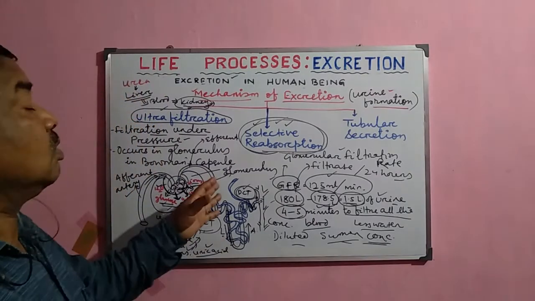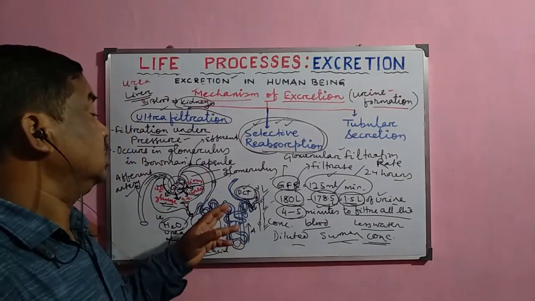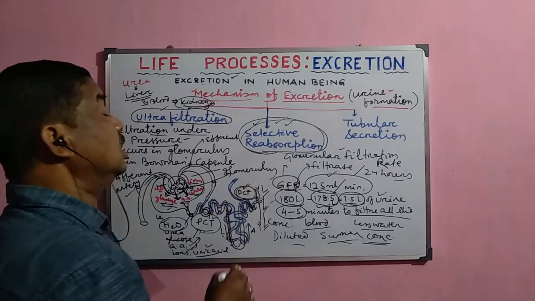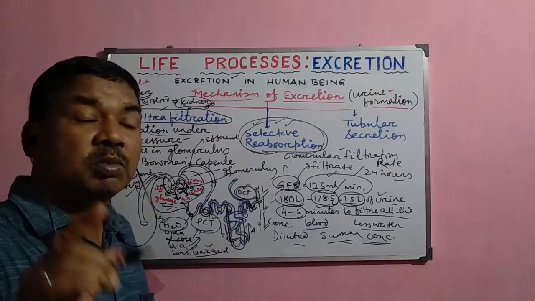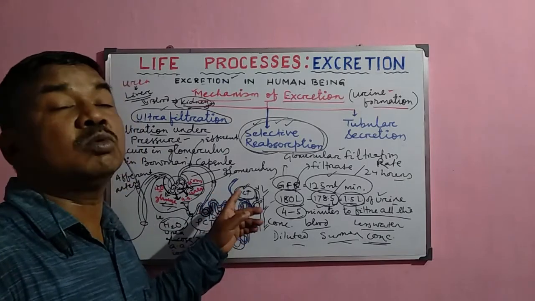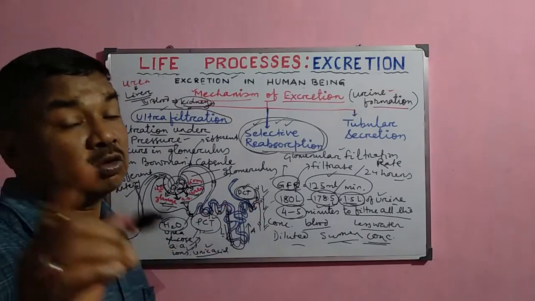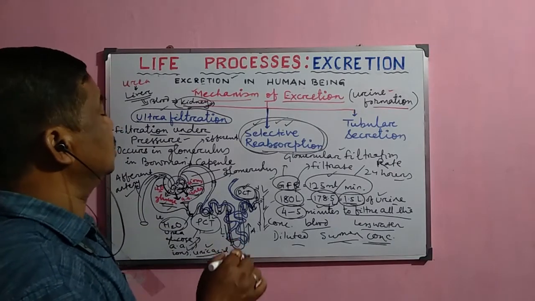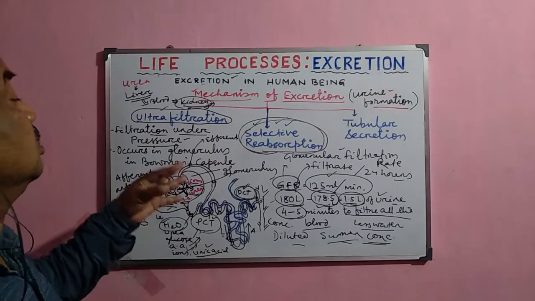So the concentration of the urine is maintained by the DCT, or distal convoluted tubule, and if the water is sufficient in our body, only then does it discharge water along with the urine. Otherwise, it does not allow it. That is why the ADH hormone regulates this process; the feedback mechanism is there.